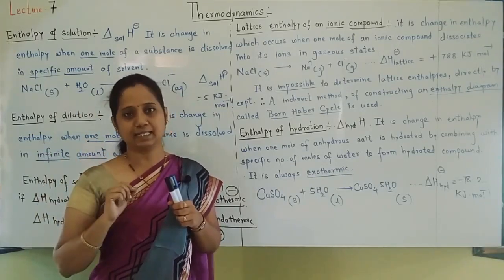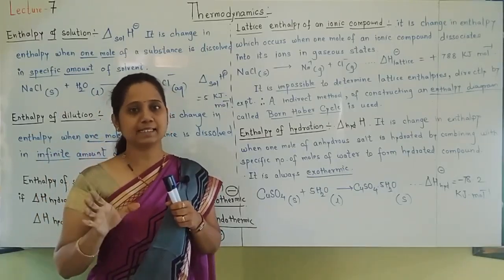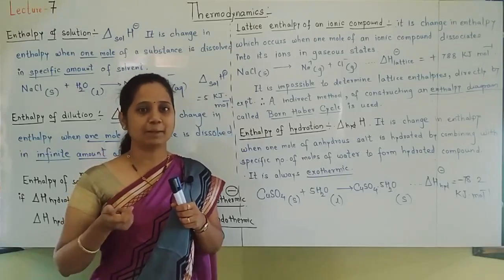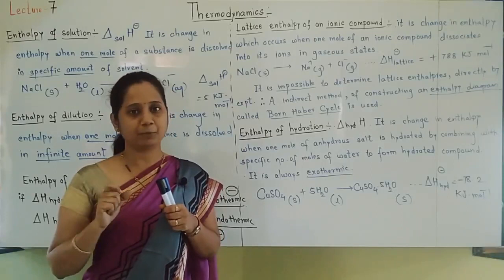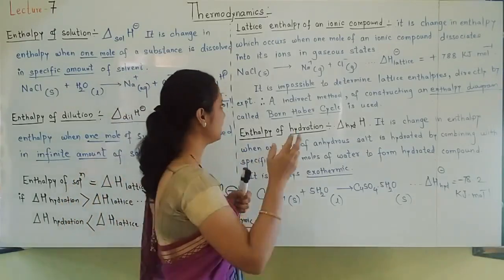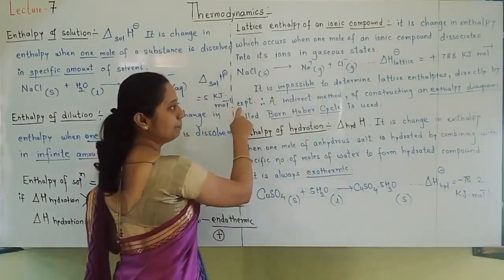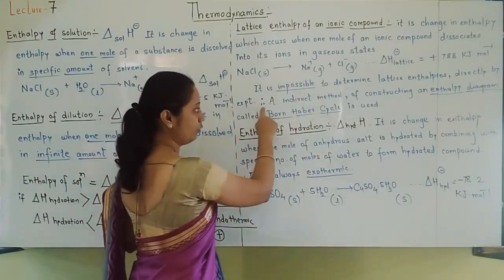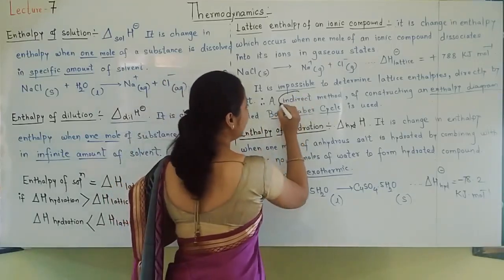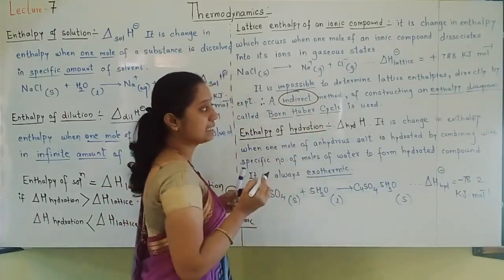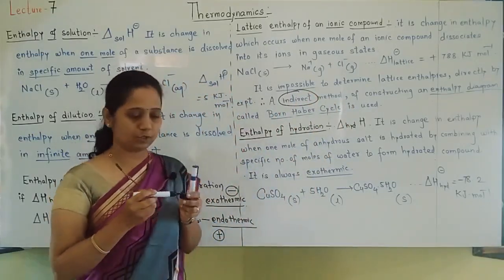A Born-Haber cycle is constructed, and using the Born-Haber cycle we can find out the lattice enthalpy of an ionic compound. Therefore, one indirect method of constructing an enthalpy diagram, called the Born-Haber cycle, is used.